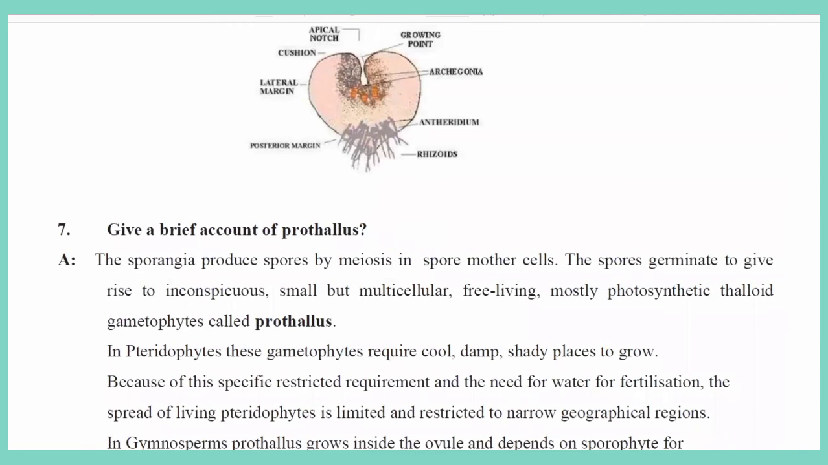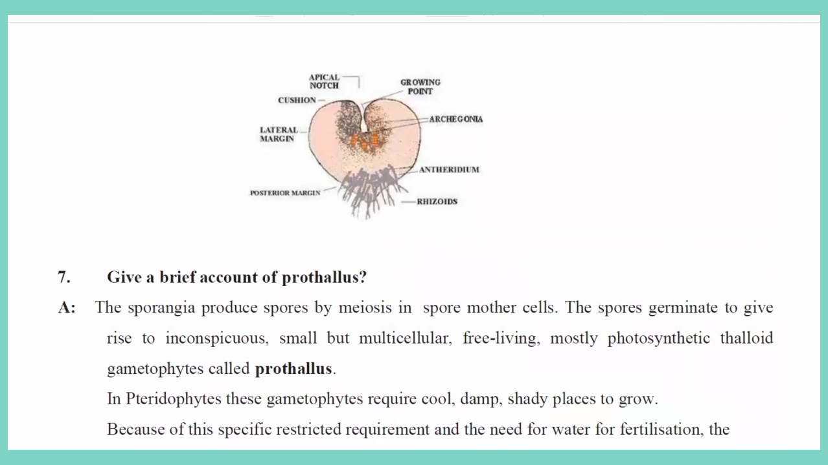Now here, prothallus. So let us discuss. Seventh question: give a brief account of prothallus. We already studied this. This is a plant body, nothing but the sporophyte plant body. At the terminal part, this sporophyte develops a sporangium. Inside the sporangium there will be spore mother cells, and these undergo meiosis and produce four spores.